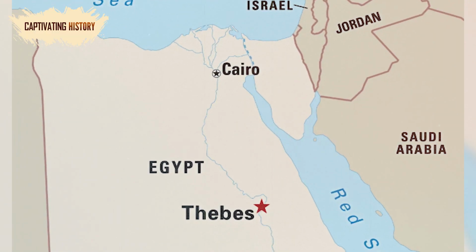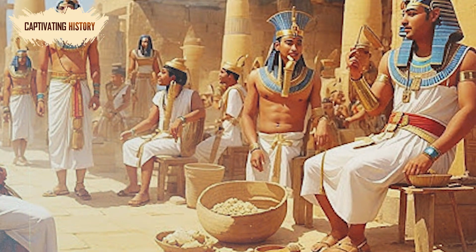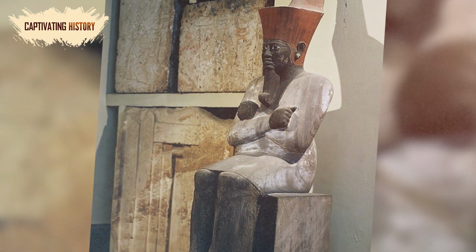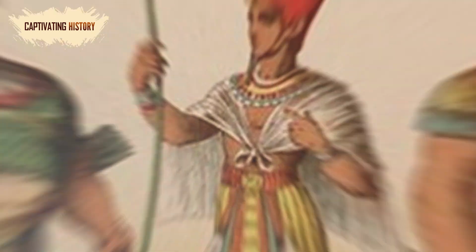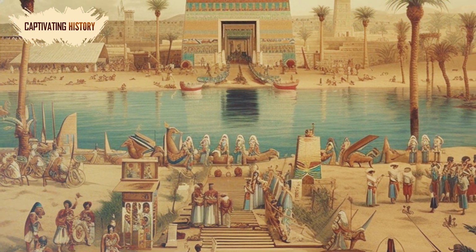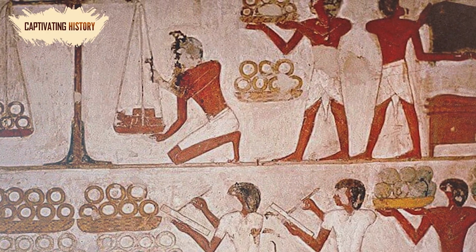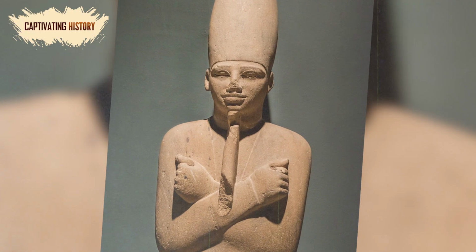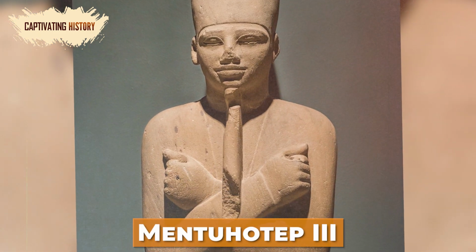Mentuhotep moved the Egyptian capital to Thebes, and he installed his most loyal supporters into positions of power. However, he was a shrewd ruler and also allowed defeated Heracleopolitans who demonstrated their loyalty to join his administration, helping him secure dominion in Heracleopolis and ensuring the stability of his reunified kingdom. The reunification was followed by a period of increased trade and building projects. When Mentuhotep II's successor, Mentuhotep III, took power, the kingdom had already begun to prosper.